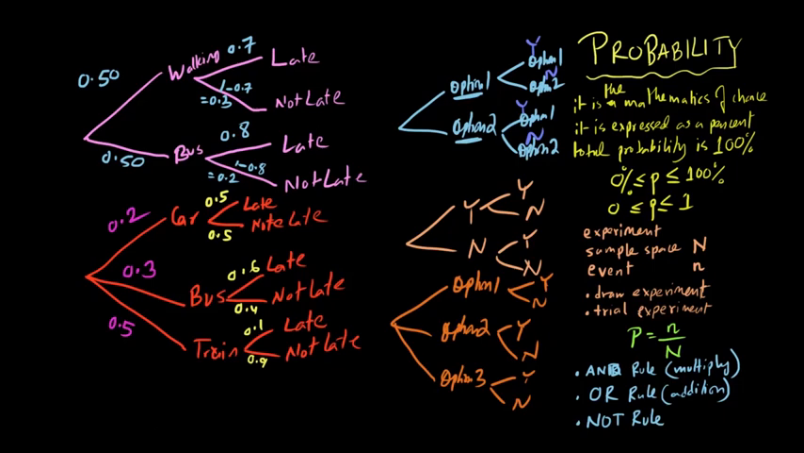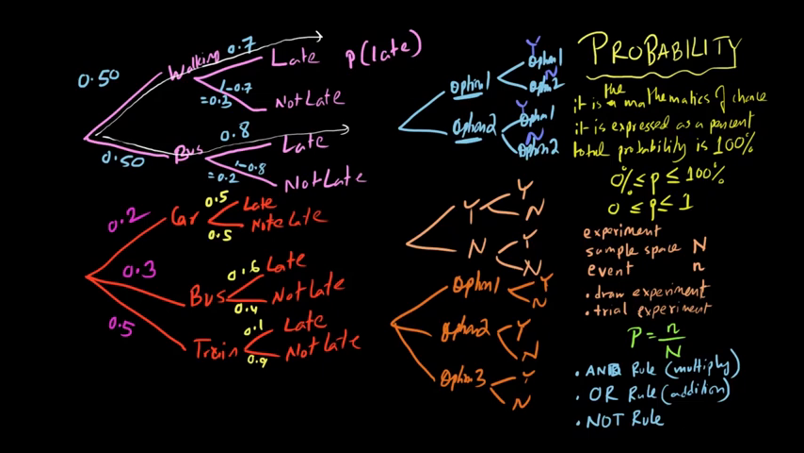For example, if the question is, this is the situation, the person is going to school by walking and by bus, what is the probability that the person will be late? So there are two ways the person can be late. The person can go to school by walking and then be late, so that means walking and late. Another way to be late is the person can go to school by bus and then be late. So there are two ways of being late.